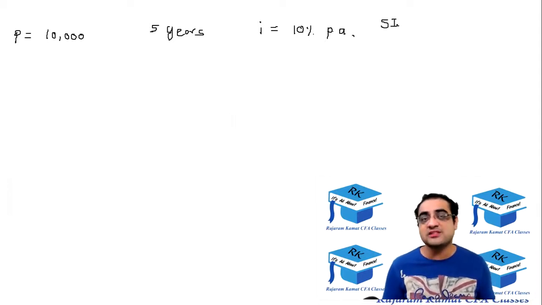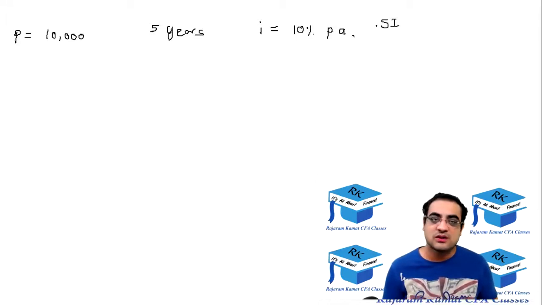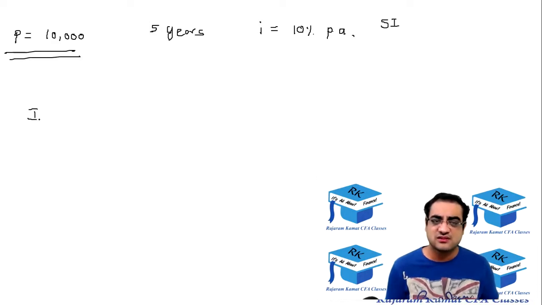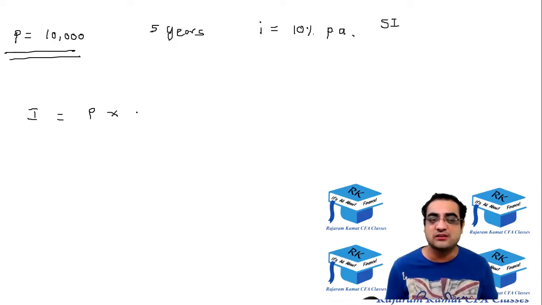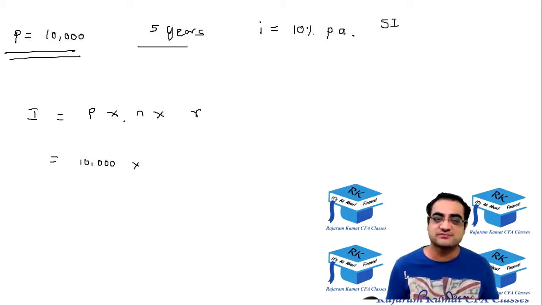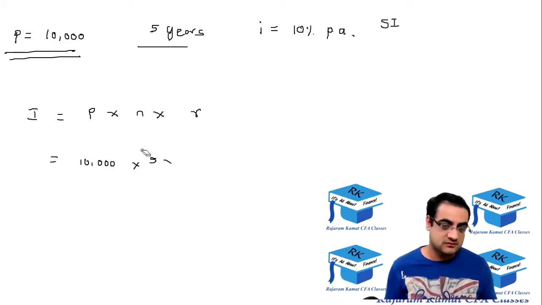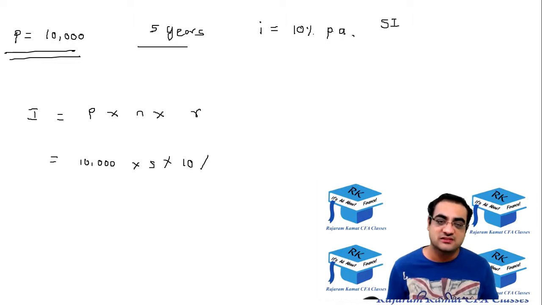Then how much interest will I get in 5 years? And what would my principal grow to? So my principal is 10,000. The question is, how much interest will I get? Very simple. For a simple interest rate, we know from school days that simple interest is calculated as P into N into R. Principal is 10,000. N is 5 years and R is 10%. Okay, so let's do it on the calculator.